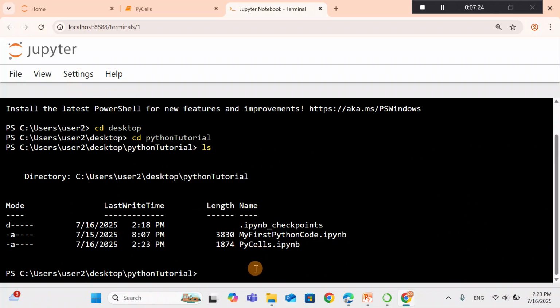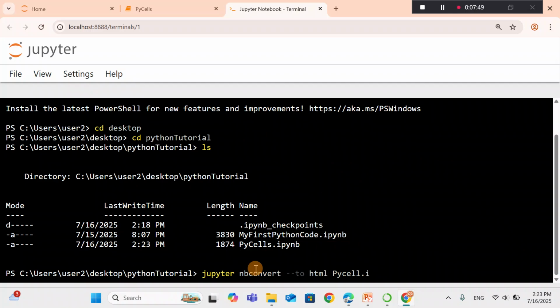We have this. So we want to use an external tool, Jupyter nbconvert, to HTML, and let's call the file pycell. We want to convert this file.